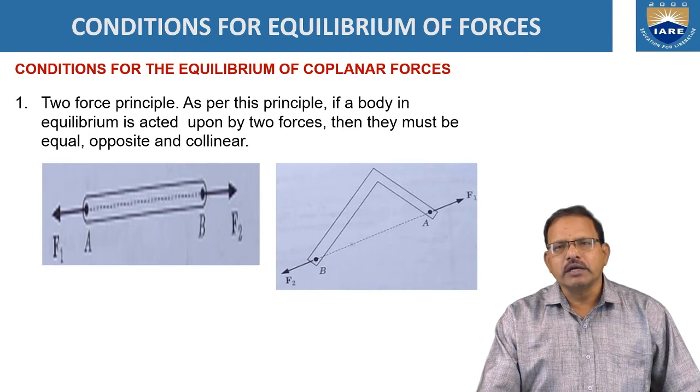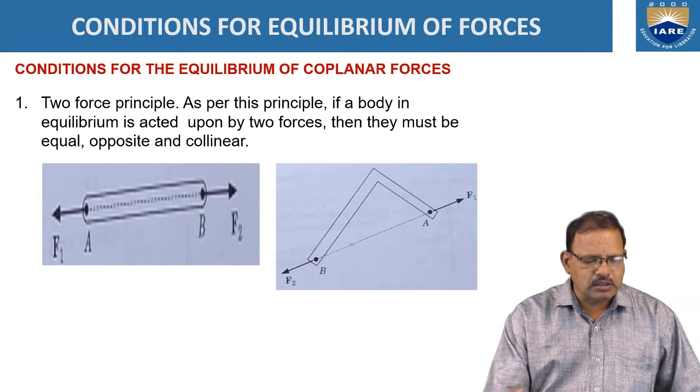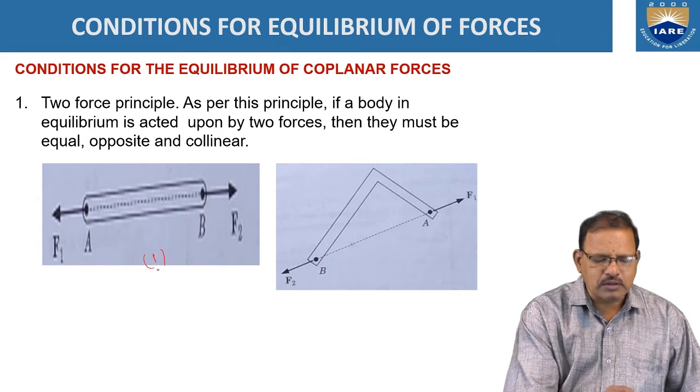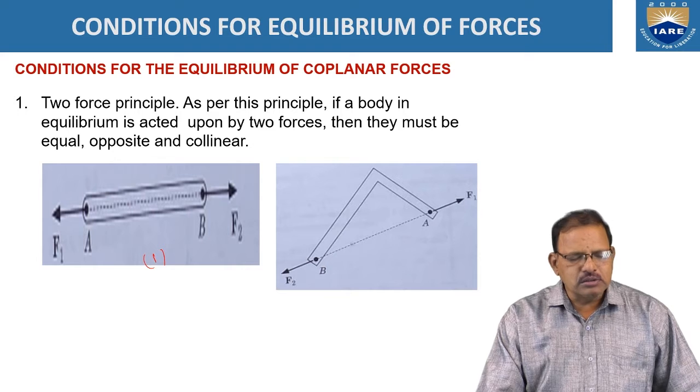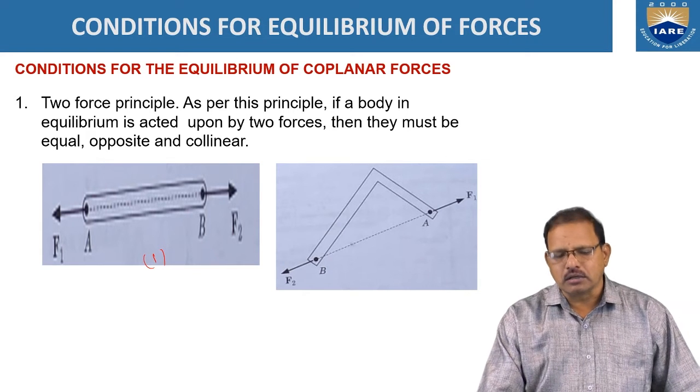Now, a condition for equilibrium of coplanar forces. When two forces are acting on a body, which is represented here in figure number 1, then in order to keep the body in equilibrium position, these two forces must be equal in magnitude and acting in opposite direction. That should be collinear.